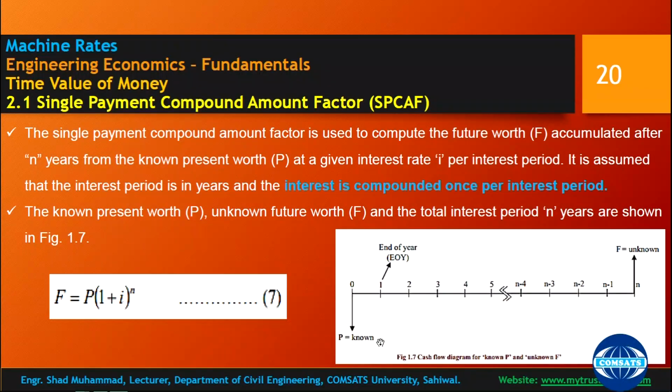If you borrowed 1 lakh rupees today from the bank at 10% interest for 5 years, you can incorporate that in this formula to find how much total money you need to pay after 5 years. And you should be clear that this is compound interest and not simple interest. Compound interest is mostly used in our day-to-day life.